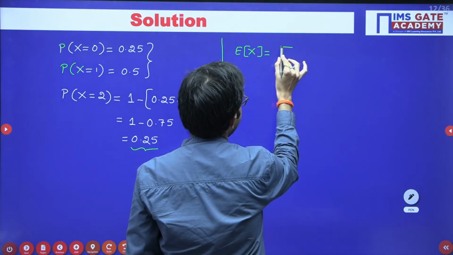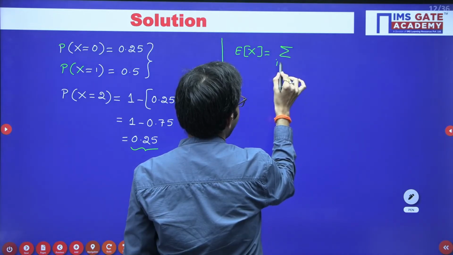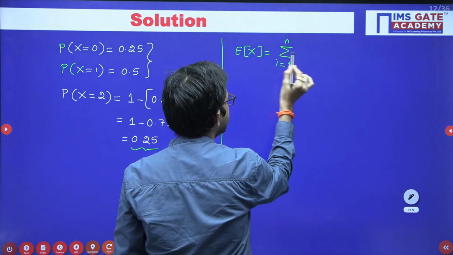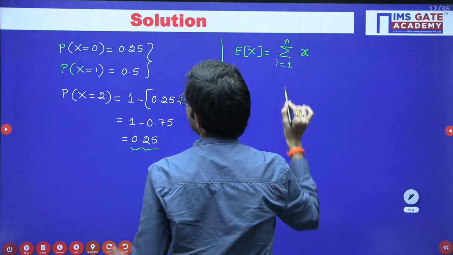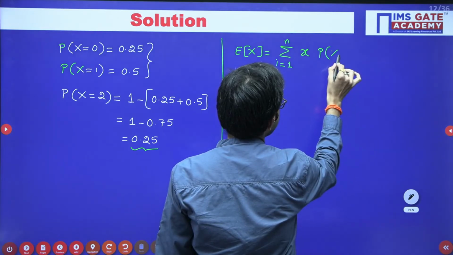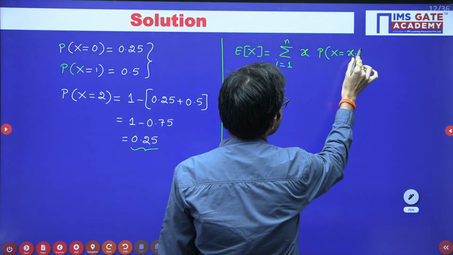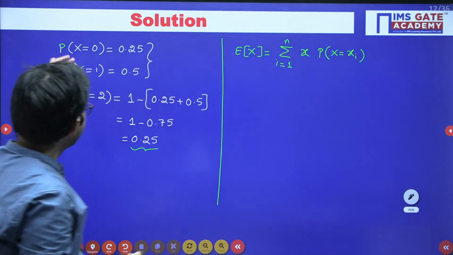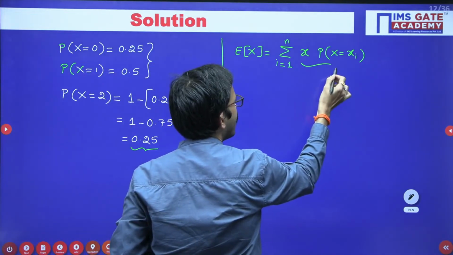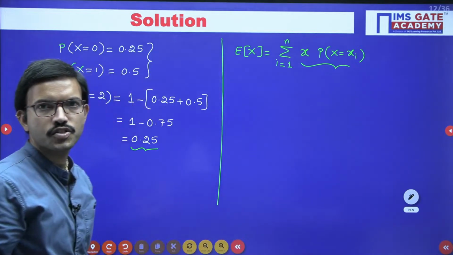So here the summation operation, i equal to 1 to n, of X into the probability of X equal to x. In this case you have 3 values, so this product you have to perform only for 3 cases, that's all.